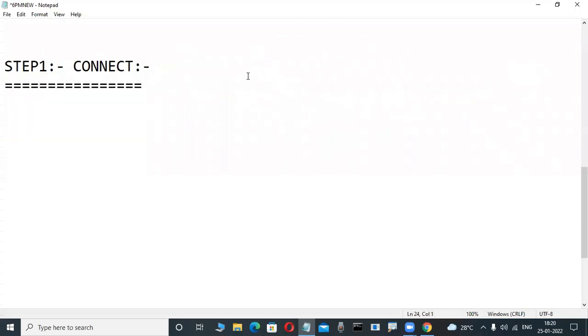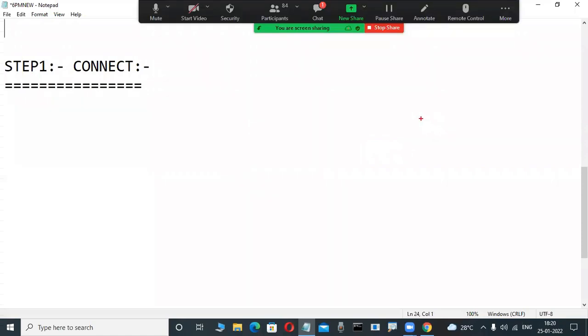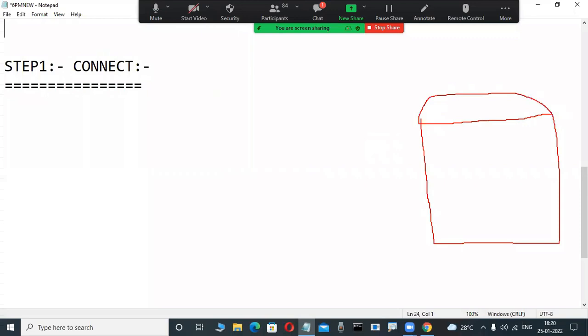Now observe slowly and concentrate. Don't write anything. Suppose I am installing Oracle software in my system. You will also install it in the future, after one or two days. In this Oracle software, one place is automatically created. Once we install Oracle software, a place is created in the hard disk, called the Oracle database.